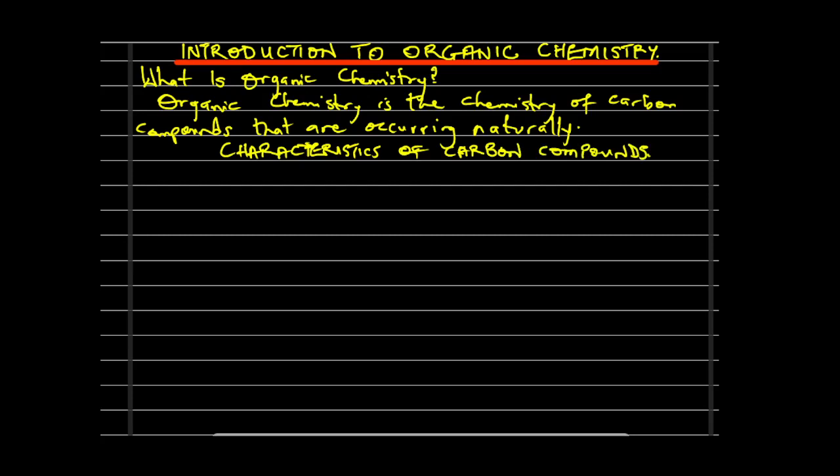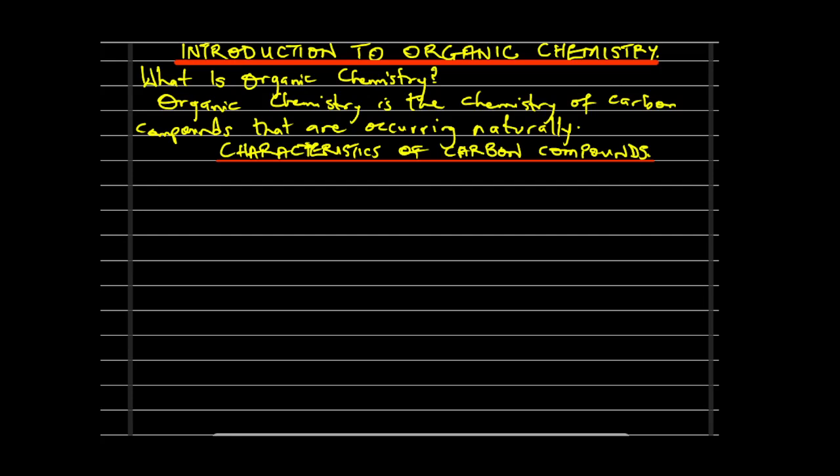That is what we're taking right now. So we need to understand what the properties of carbon compounds are, why they are able to undergo this particular aspect of chemistry that we refer to as organic chemistry.